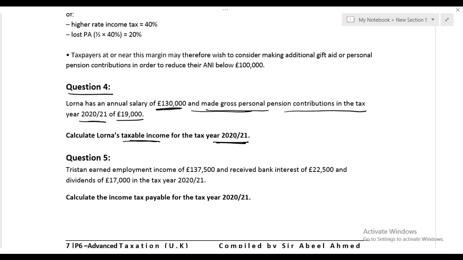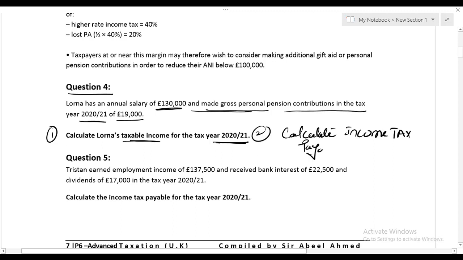Let us also put another requirement: calculate income tax payable as well. One more thing: whenever you have been given a personal pension contribution and nothing is mentioned, we will always assume that amount is net, that is 80%.